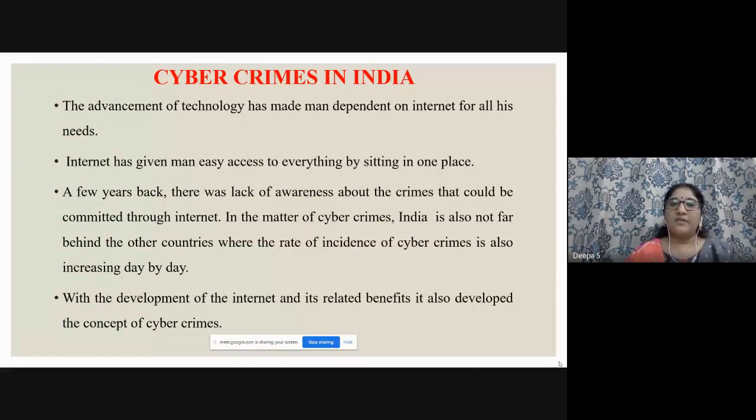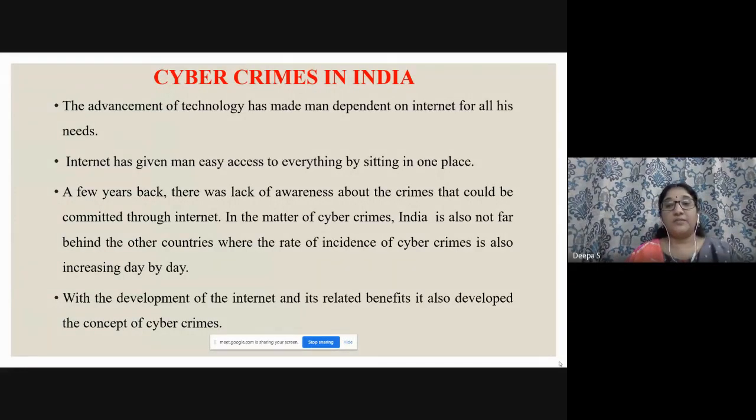So here I have given why cyber crimes occur. We face a lot of problems through WhatsApp, maybe Facebook, Twitter. Every day it is increasing, right? Why? The advancement of technology has made man dependent on the internet. The internet has given man easy access to everything by sitting in one place. A few years back, there was a lack of awareness about the crimes, but not so nowadays.